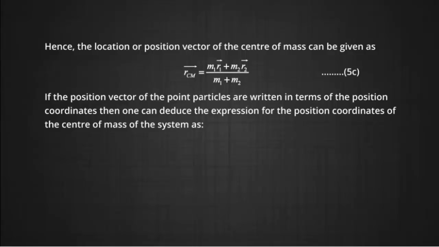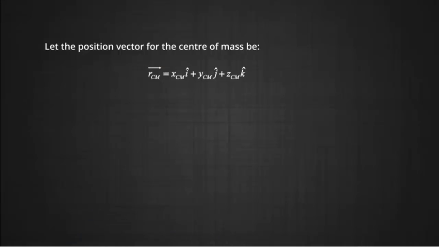If the position vectors of the point particles are written in terms of position coordinates, then one can deduce the expression for the position coordinates of the center of mass of the system. Let us say r1 vector is x1 i cap plus y1 j cap plus z1 k cap, where x1, y1 and z1 are the position coordinates of mass m1. Similarly, we can write r2 vector as x2 i cap plus y2 j cap plus z2 k cap. Let the position vector for the center of mass be rCM is equal to xCM i cap plus yCM j cap plus zCM k cap.